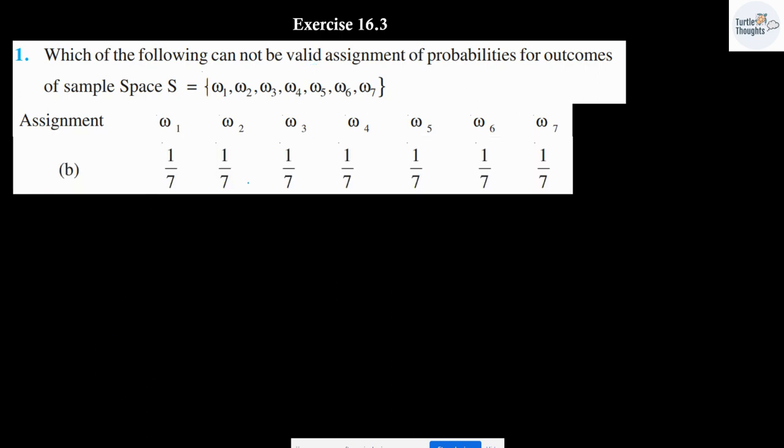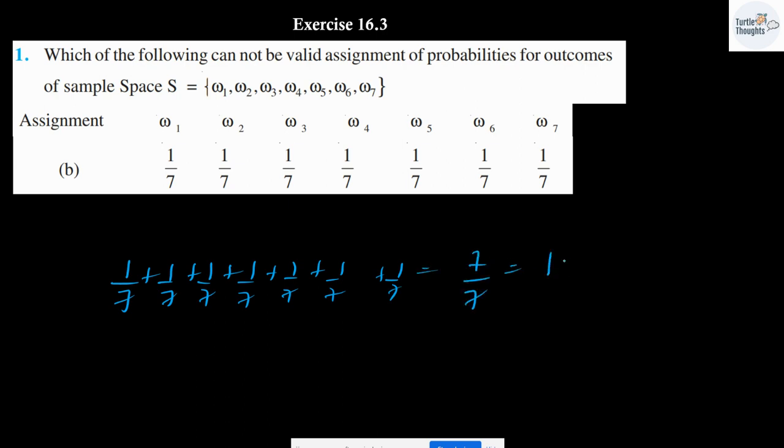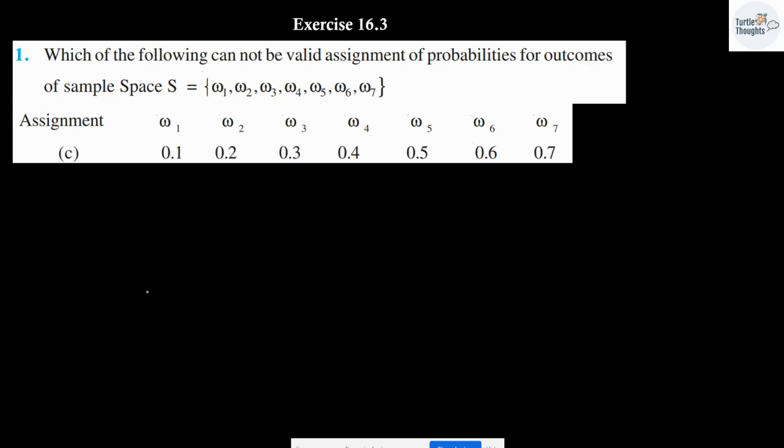Next, 1 over 7, 1 over 7, 1 over 7 and so on. Again, when I add all of them, 1 over 7, 7 times, I will be getting the answer as 7 over 7, which is equal to 1. Since the sum of all the probabilities of the sample space is equal to 1, even this assignment is going to be valid.